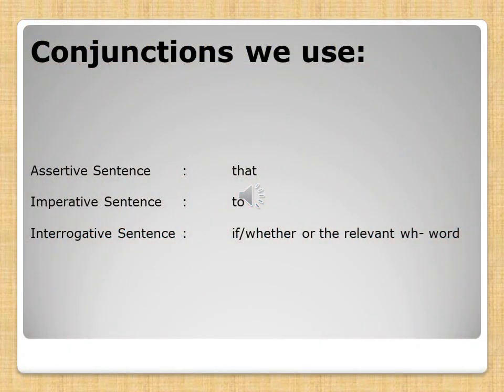Now let's have a quick recap of the conjunctions we use while joining the reporting speech and the reported speech. If it is an assertive sentence, then the conjunction that we use is that, and if it is an imperative sentence, the conjunction we use is to, and if it is an interrogative sentence, and if the question is asked with the help of a be verb, then the conjunction will be if or whether, or if the question is asked with the help of a WH word, then the same WH word will be the conjunction.